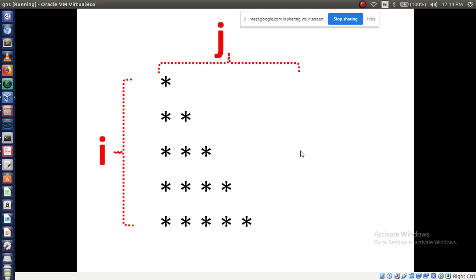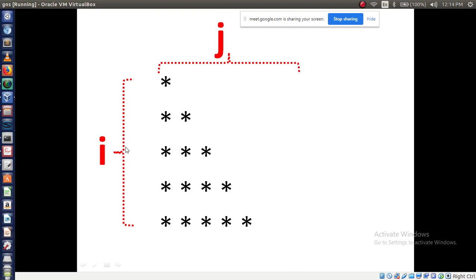First we'll see rows. I am going to represent them with the variable name i. Then columns I can represent with the variable name j. So this one is the first for loop and this one is the second for loop. j represents the second for loop, i represents the first for loop, right?